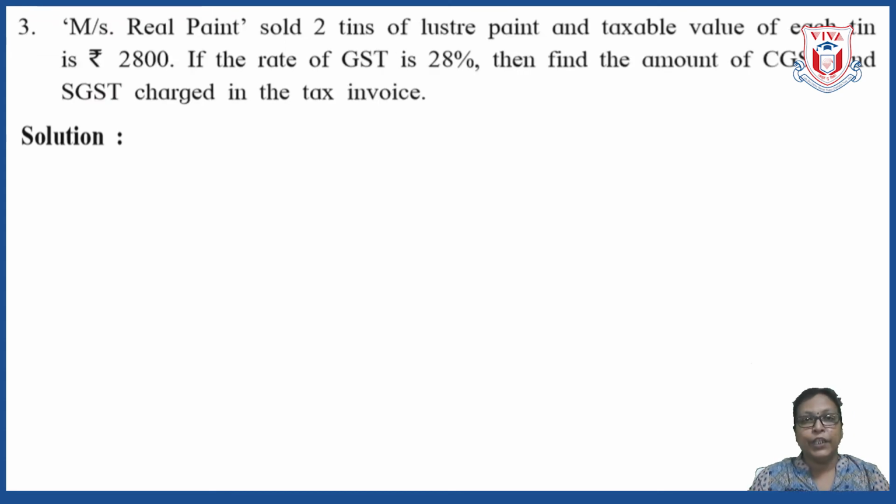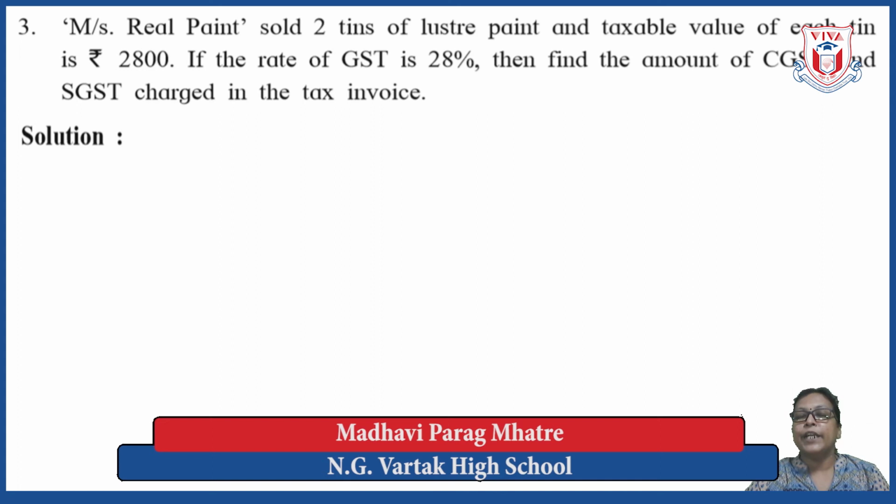Question number 3, which is also different. I am reading the question. M/S, this stands for Messrs Real Paint, sold 2 tins of Lustre paint and taxable value of each tin is rupees 2,800. If the rate of GST is 28%, then find the amount of CGST and SGST charged in the service tax.